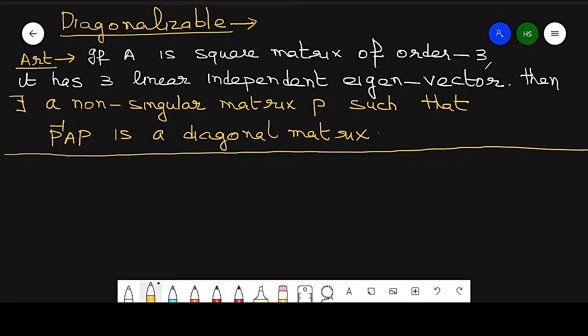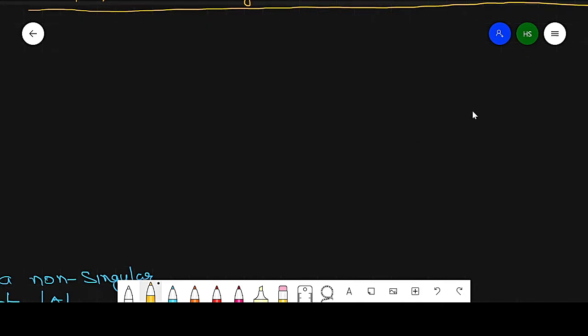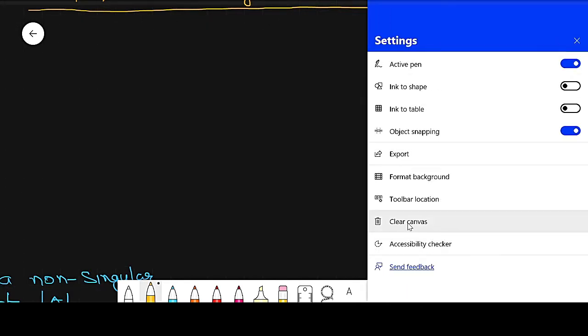Now, to prove this result, we know that A is a square matrix of order 3. If A is a square matrix of order 3, then it has 3 eigenvalues.